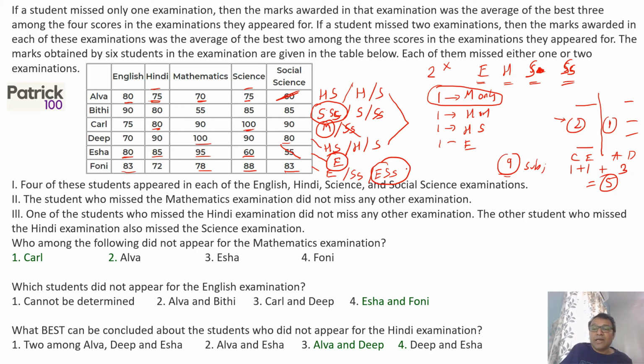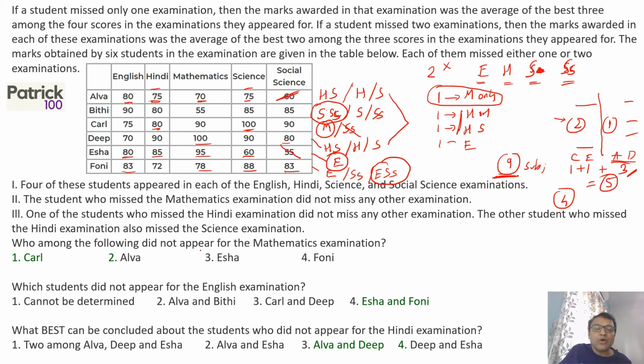With that we get complete. The key is to find out this. There are 9 subjects which are missed. So count the 9 subjects. We already know 1 maths, 1 English. We know among Alva and Deep, 3 subjects are missed among them because 1 will be Hindi and 1 will be Hindi and science, because they very clearly mentioned 1 is Hindi, 1 is Hindi science, because no one else is Hindi. So we still have 4 subjects to be missed by 2 people. So each will miss 2 subjects.